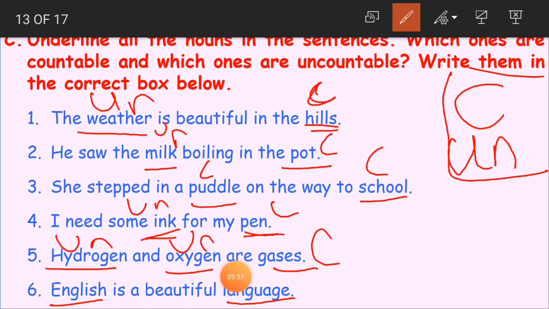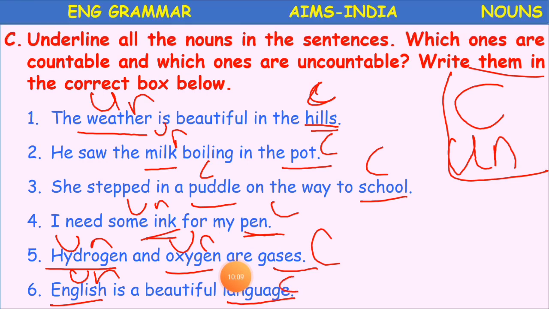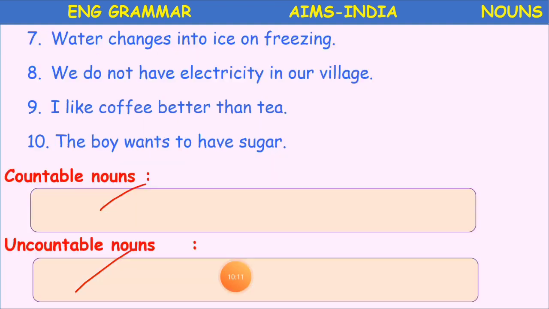Okay. Can we count English, children? No. So that is uncountable. Language, can we count languages? Yes. So it is countable. Okay. Clear? Okay. We'll do the rest of the sentences.